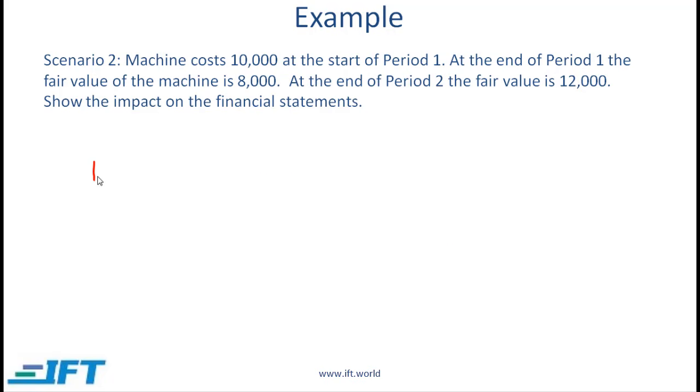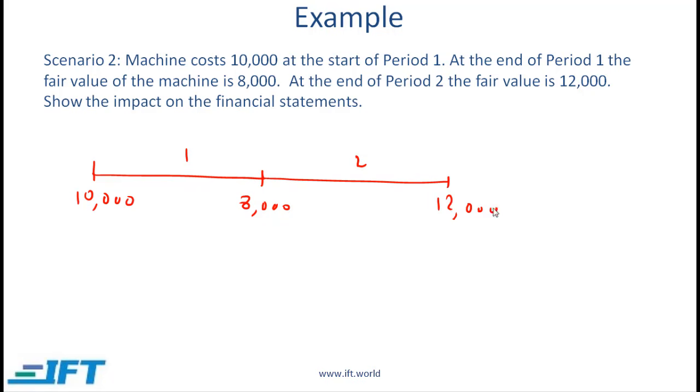In this example, we simply have the value going down first. So in period 1, we go from 10,000 down to 8,000. And then in period 2, we go from 8,000 up to 12,000. How does this work? Notice that in period 1, the value goes down. So the asset value goes down by 2,000. This decrease is shown as a loss on the income statement of 2,000, and then through retained earnings we have a decrease in equity of 2,000.